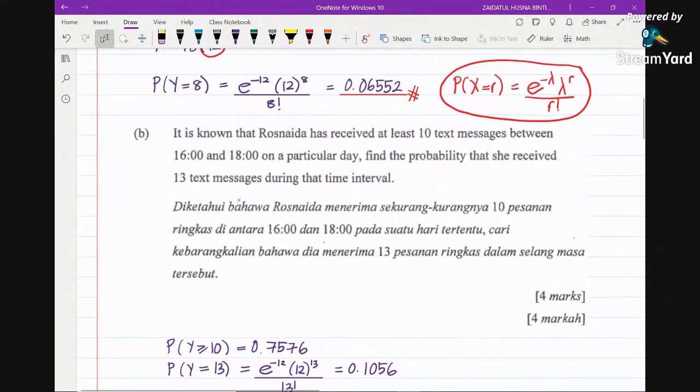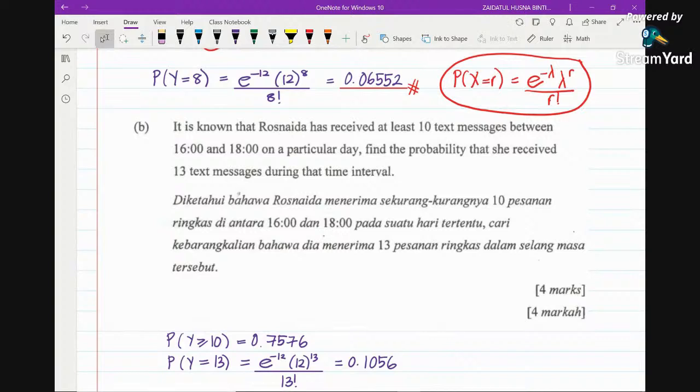It is known that Rosnaida has received. Please be alert here. It is known that, diketahui bahawa. So we know that this event has already happened. Has received, so this one has happened. Because of this statement, this event has already happened, so we are sure that it has happened.